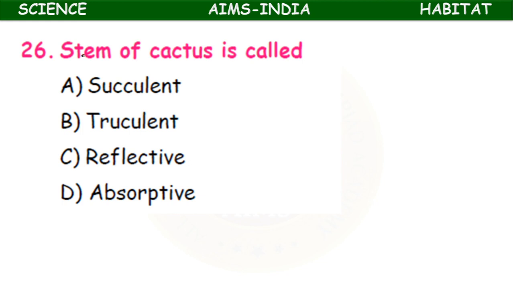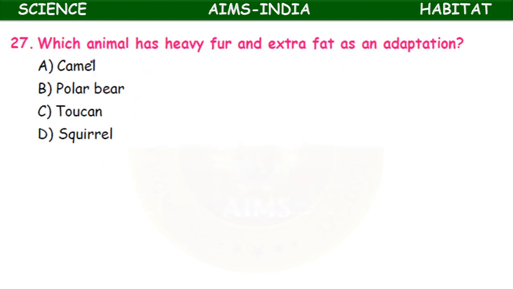The stem of the cactus, a desert plant, is called succulent stem, truculent stem, reflective stem, absorptive stem. It is a succulent stem. When you prick the stem, water will come out, a water-like substance.